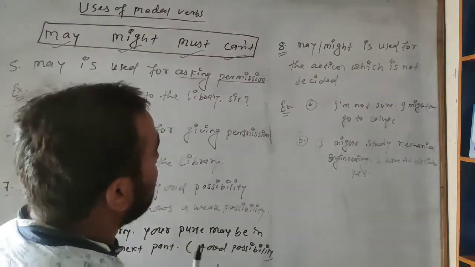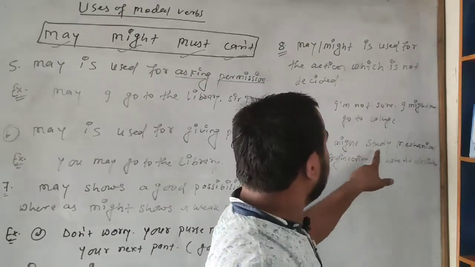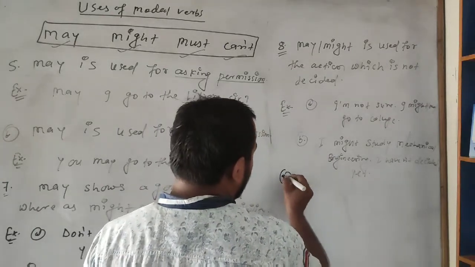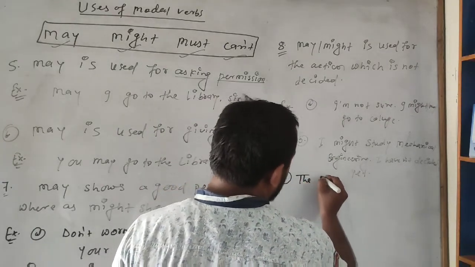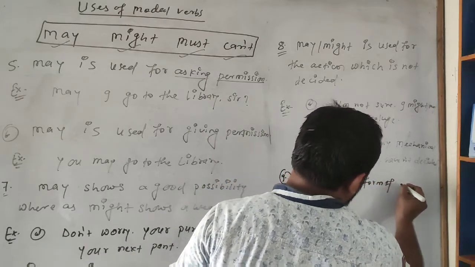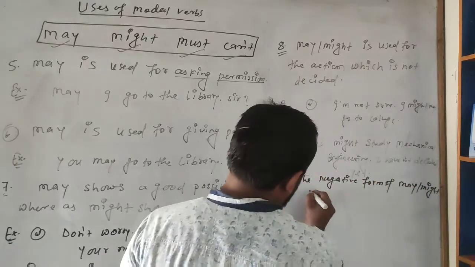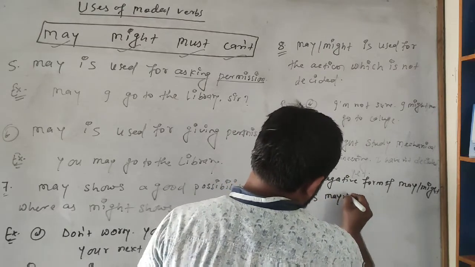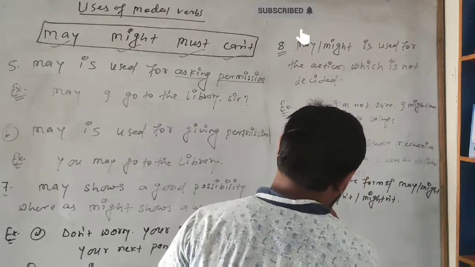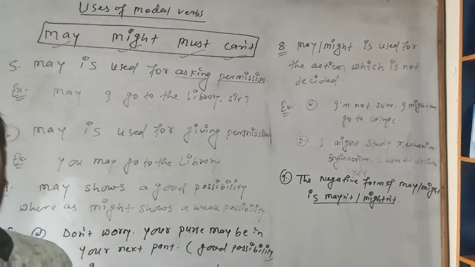I am not sure, I may go to college. I might study mechanical engineering. I have not decided it. 9 number of may, might: the negative form of may, might is may not, might not.